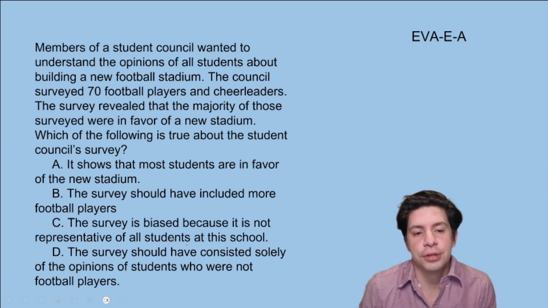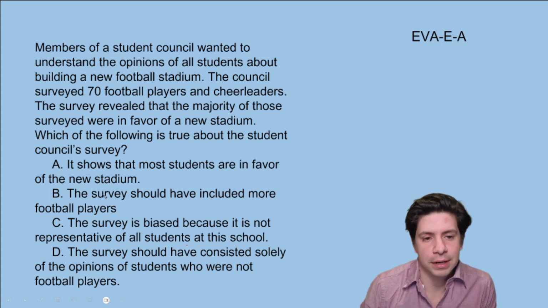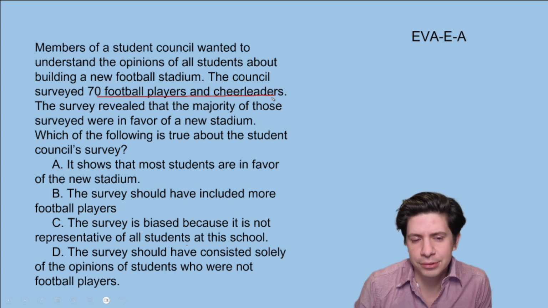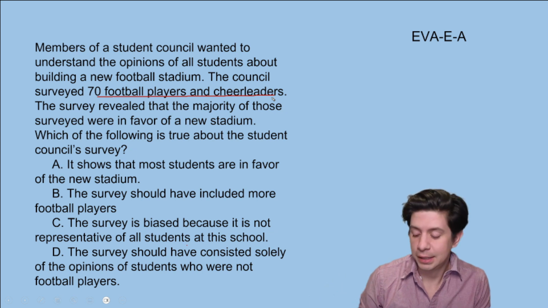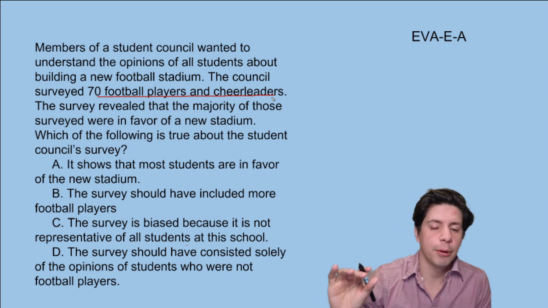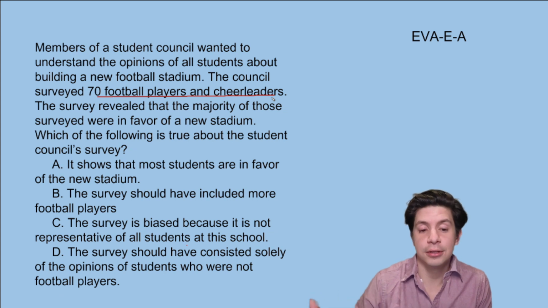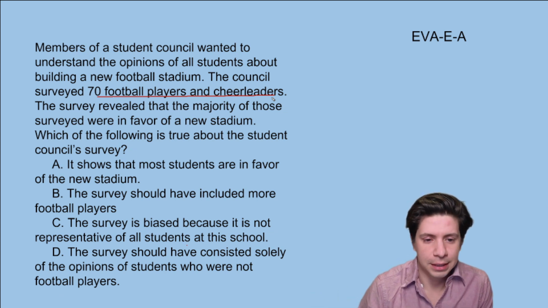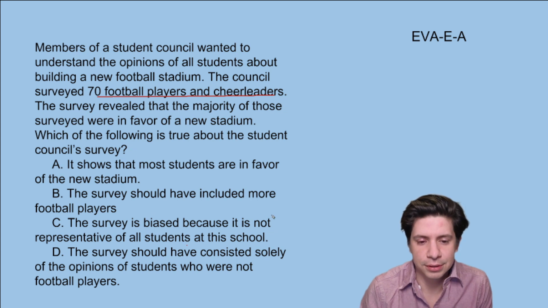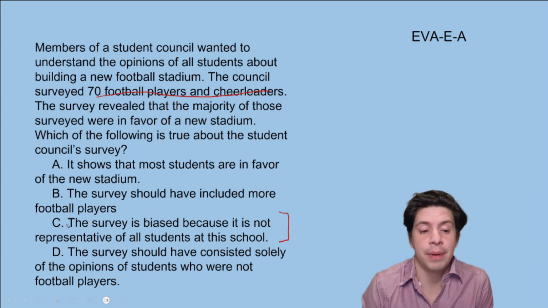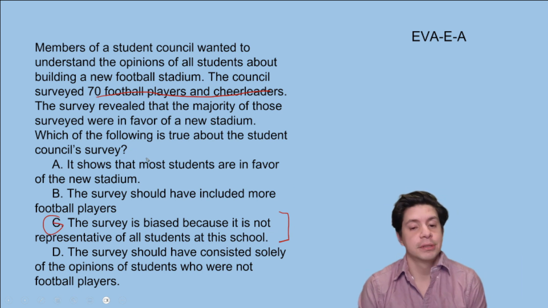Okay, so we want to think about what the survey was. It was 70 football players and cheerleaders, so it's not the whole student body. It's just specifically people who were football players and cheerleaders, which doesn't feel totally random. And if it's not totally random, it's not going to work. So it's biased because it's not representative of all students at the school. So it's going to be C, because it is biased. And the other ones just don't work.